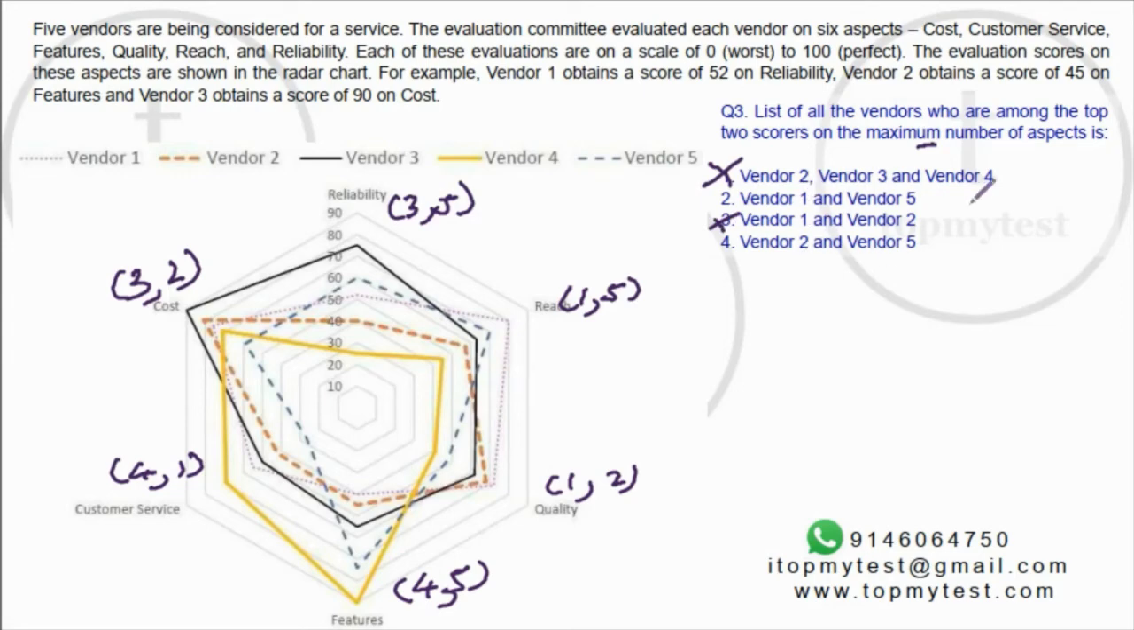So this is out. This is out. So whether it's 1 and 5 or 2 and 5, let's look at 1. 1 comes 1, 2, 3 times. So this will be the answer. 2 comes only 2 times. Right. It's pretty straightforward. Option 2.